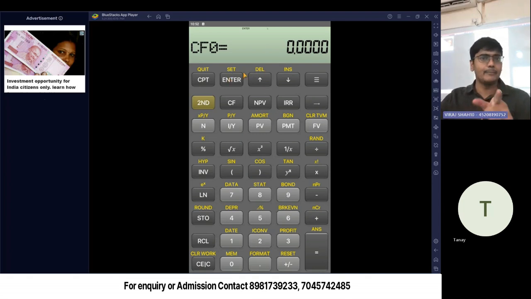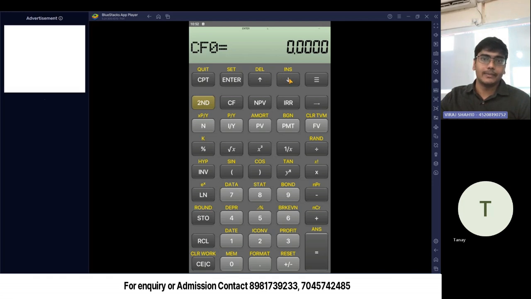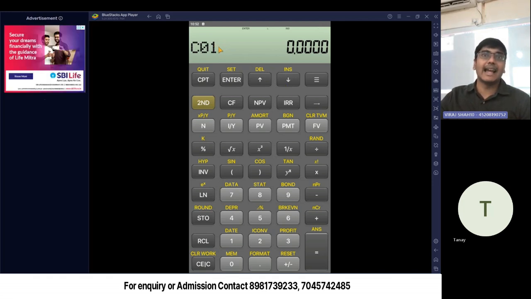First cash flow at time point 0, CF0 is cash flow at time point 0, वो 0 ही रहेगा. ठीक है? I press enter, then I press this arrow down button. Arrow down button press करोगे तो आपको C01 मिलेगा. This is the cash flow at time point 1. What was our cash flow at time point 1? It was 7. Sorry, it was 10. 10 negative नहीं, सॉरी, पॉजिटिव ही था क्योंकि ये तो इनफ्लो आ रहा. 10 पॉजिटिव ही होगा. एंटर.